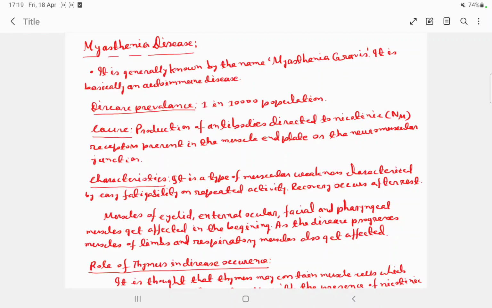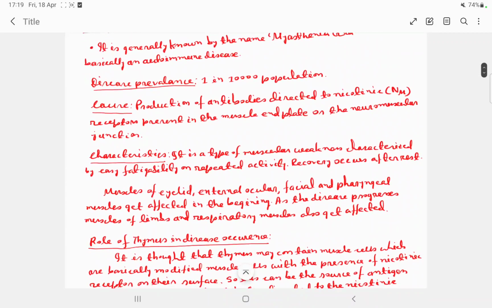So basically what happens, acetylcholine is the neurotransmitter which acts on the neuromuscular junction by binding to nicotinic NM receptors. So the number of receptors become less, it may be half or one third, and so the number of receptors available for binding to acetylcholine reduces. There is also an enzyme named acetylcholinesterase which hydrolyzes acetylcholine. So basically the chances of the acetylcholine attaching to the nicotinic receptor is very low in case of myasthenia gravis.